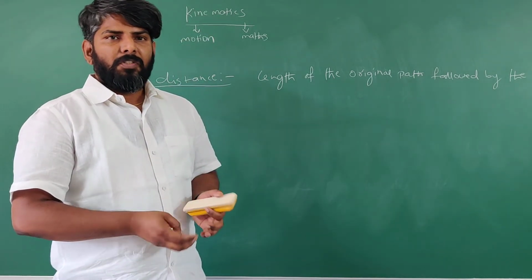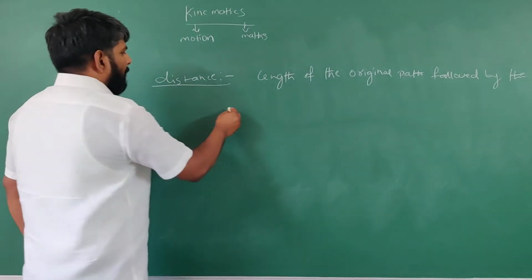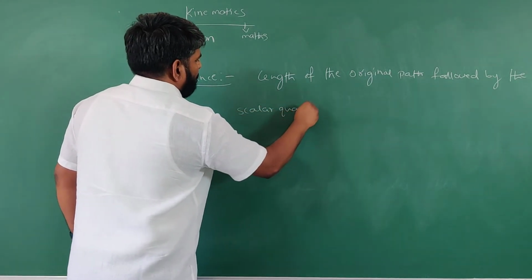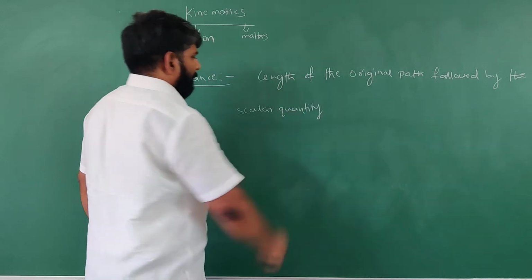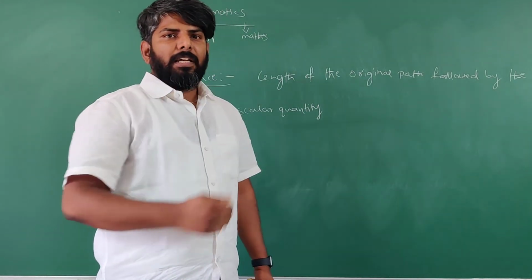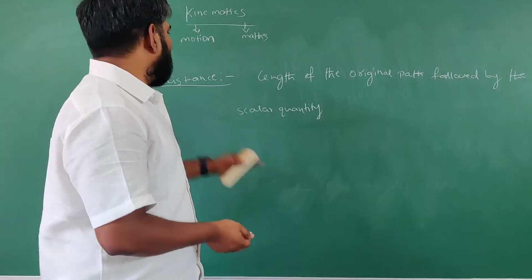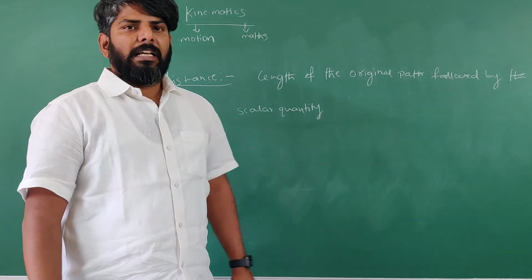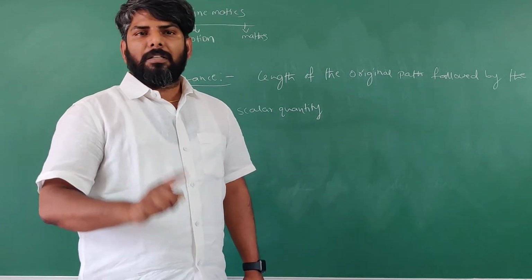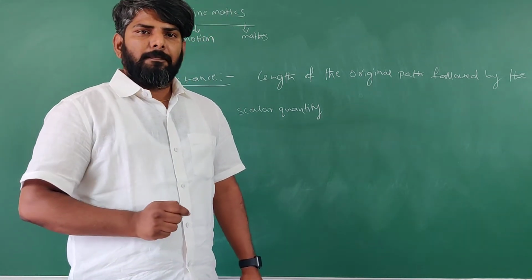Generally, this distance is a scalar quantity. Yesterday we discussed that physical quantities are of two types, scalar and vector. Here distance is a scalar quantity. Scalar quantity means it has only magnitude but not direction.